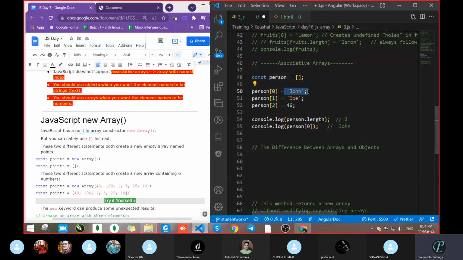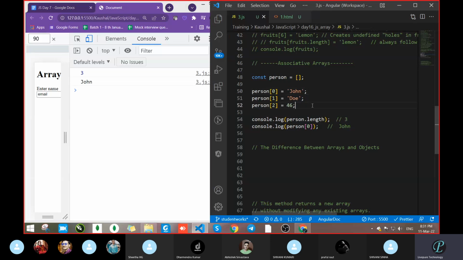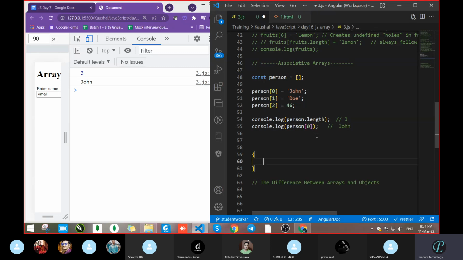See, John is written there, and John has the address. We are accessing John by name itself. So what is the key for John? Can you guess? For John, 0 is the key. Correct or not? But in the case of object, we will write object and inside pass name colon Mohan. So what is the key for this? Name is the key. Correct. We can access with the help of name.